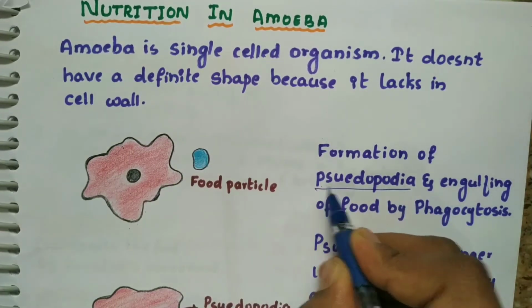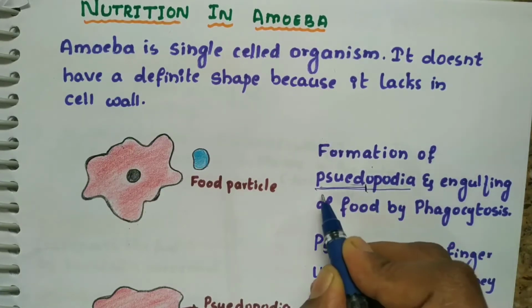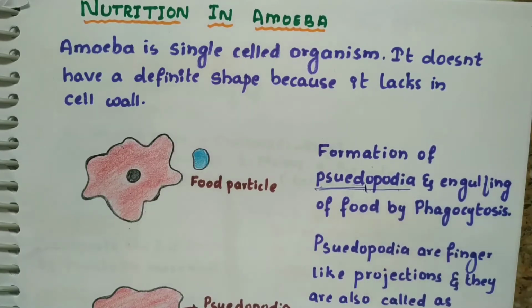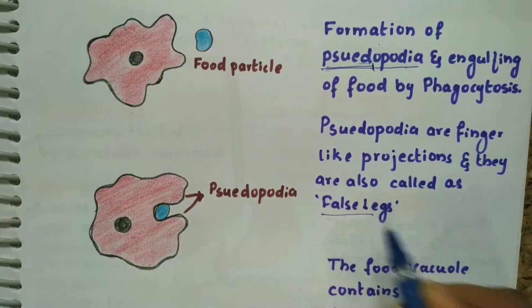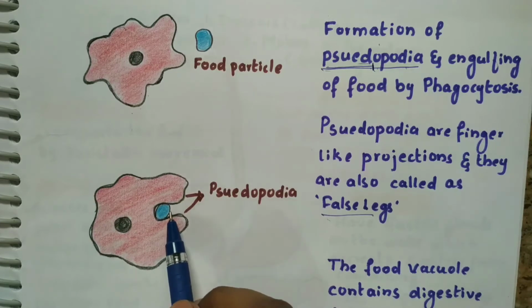Pseudo means false. This word can be split into 2 words: pseudo means false, podia means leg. And the pseudopodia, next what happens? Pseudopodia will project and it captures the food particle. So these pseudopodia are also called false legs. They help to catch the food particle. What is the food particle here? Food particle may be any live smaller organism.